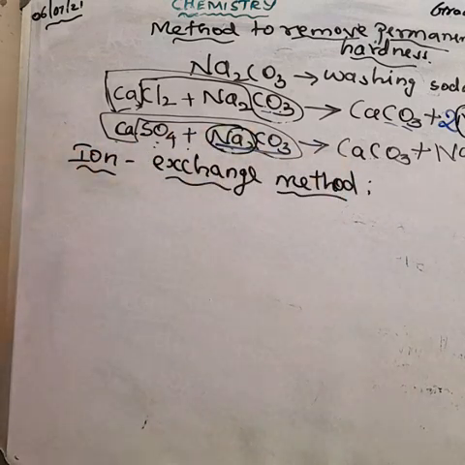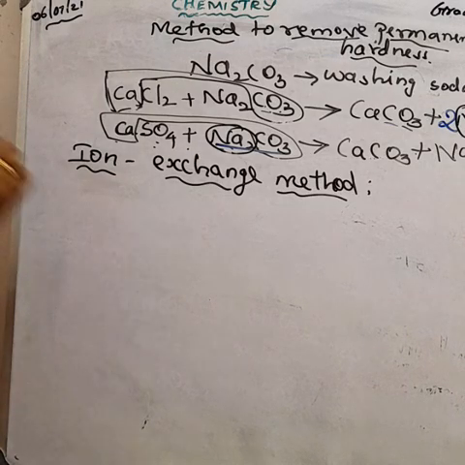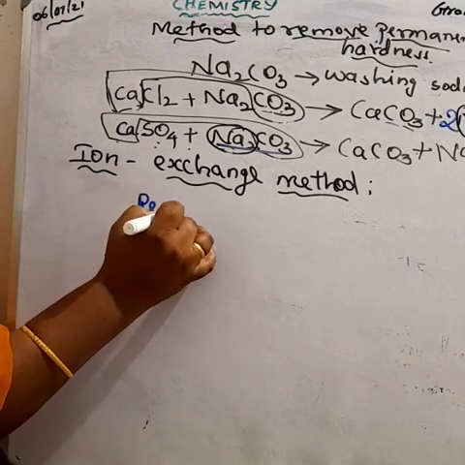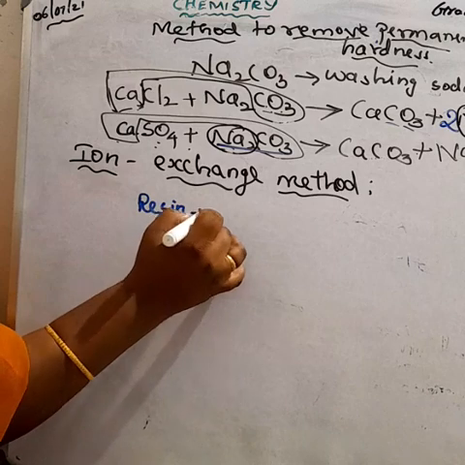Exchange means replaced. For this method, we use a bed of ion exchange resin. We have to use one resin, that is the zeolite.